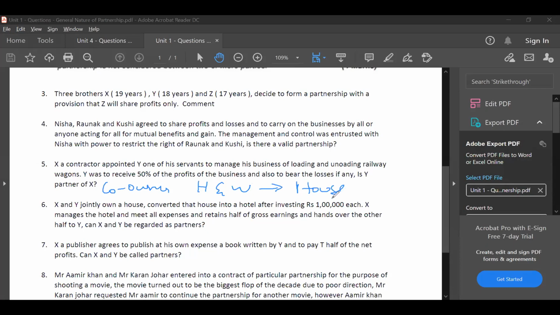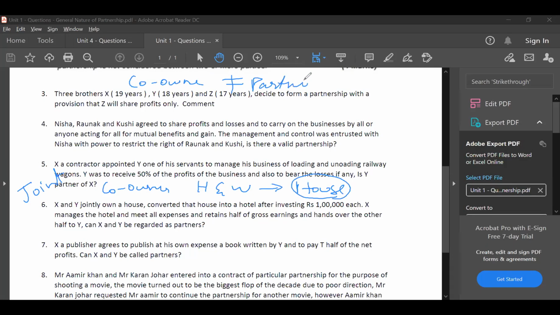They are co-owners of this house, meaning joint owners. The concept of joint owners, like a joint bank account, is the concept of co-owners. Co-owners have rights in the property and share the profits. Co-ownership is very similar to partnership, but it is not equal to partnership.